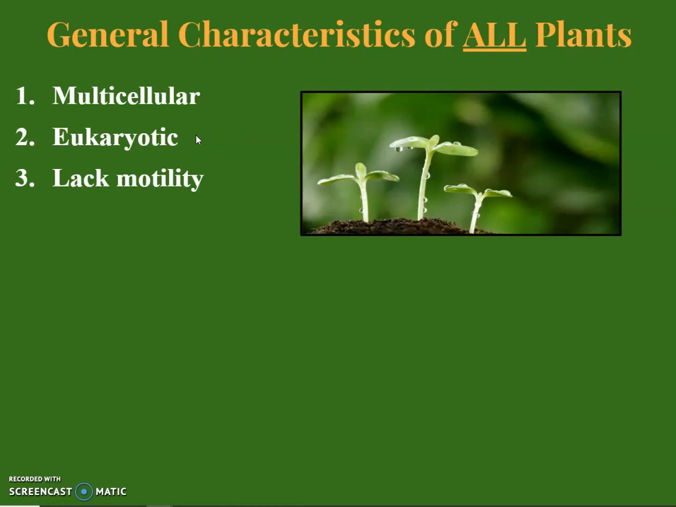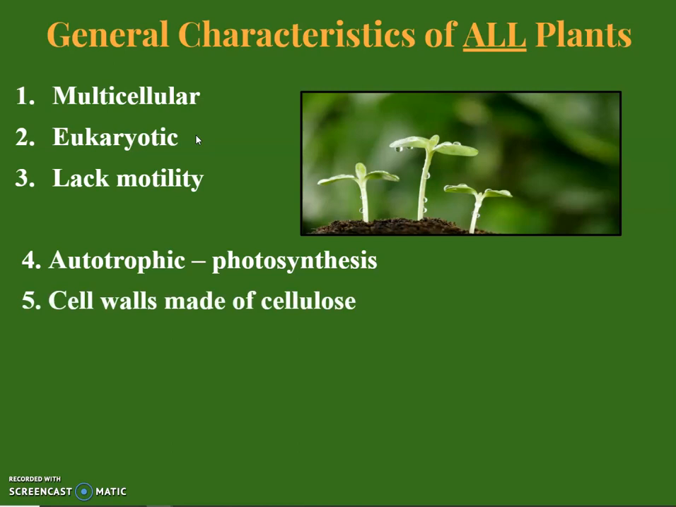Now, some of them are able to physically move the flower or move the leaves, but they cannot move from place to place. They are autotrophic, which means they make their own food. They do not ingest to get their energy. They make their own energy through the process of photosynthesis. They have cell walls that are made primarily of cellulose. They can reproduce sexually or asexually.